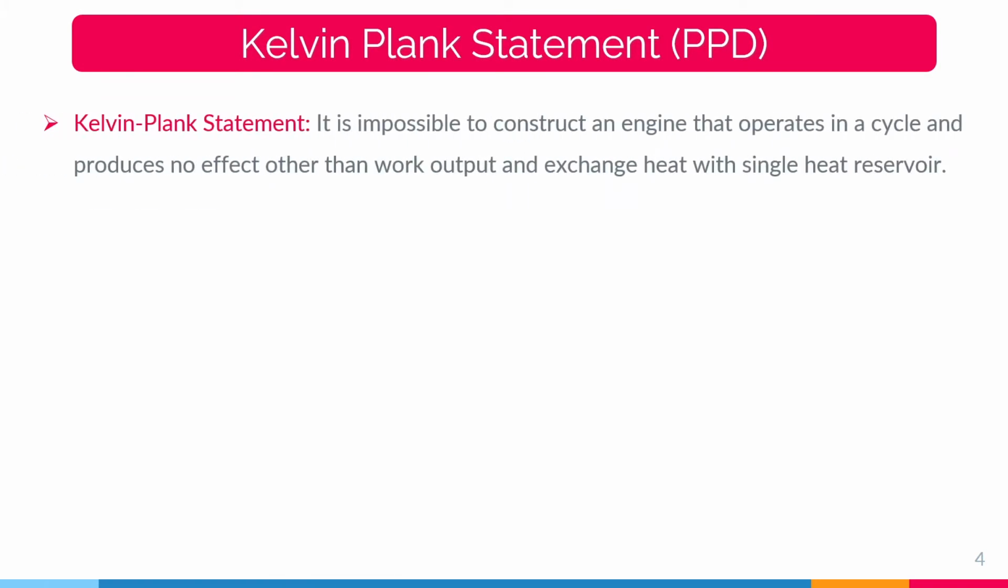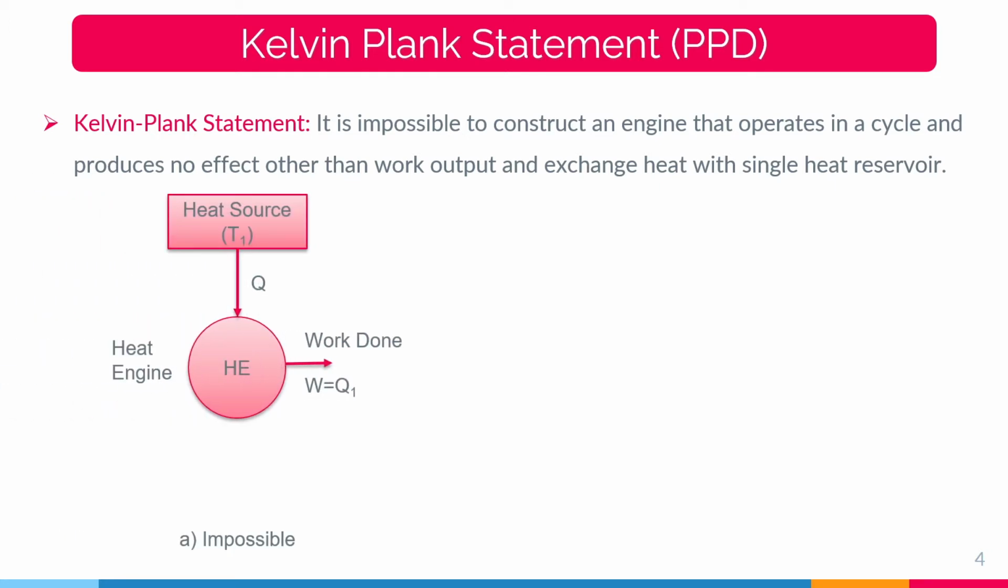Kelvin-Planck statement: it is impossible to construct an engine that operates in a cycle and produces no effect other than the work output and exchange of heat with a single heat reservoir. Here, a heat reservoir is the part of the environment which can exchange heat energy with the system. It has a sufficiently large heat capacity and its temperature is not affected by the quantity of heat transferred to or from it. That means it has a large reservoir of heat.